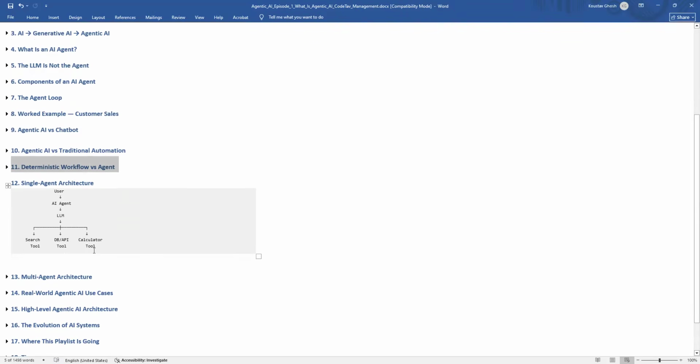Some DB API tool or calculator tool like that. So the user provides a goal. The agent uses the LLM for reasoning. LLM is just like our brain. So the agent has access to tools. The agent decides which tool is appropriate, the tool executes, and the result comes back. In this way the agent continues. So this is the basic architecture we will build on throughout this playlist. Okay.